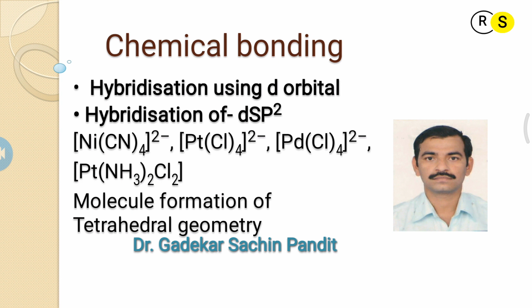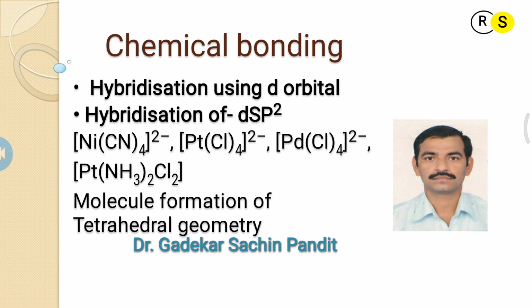Last lecture we discussed types of hybridization such as linear, trigonal planar sp2, and tetrahedral sp3.